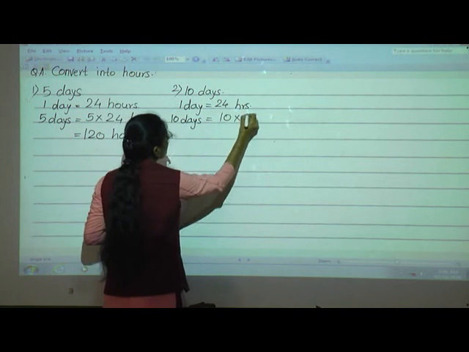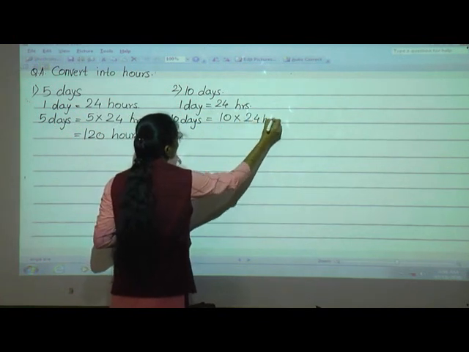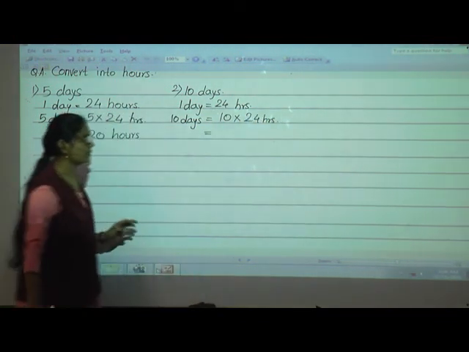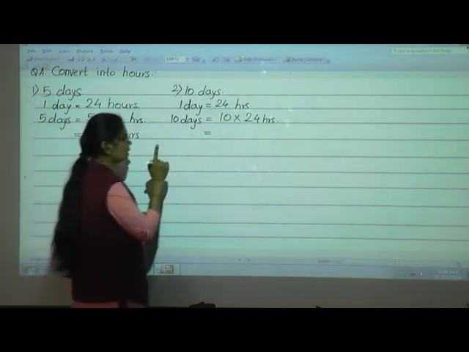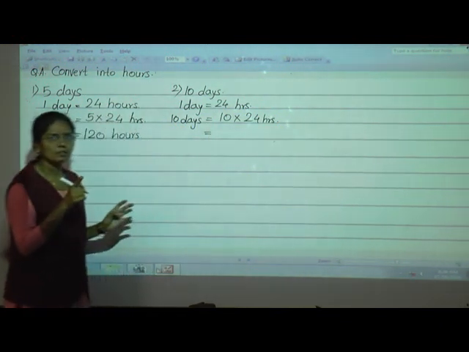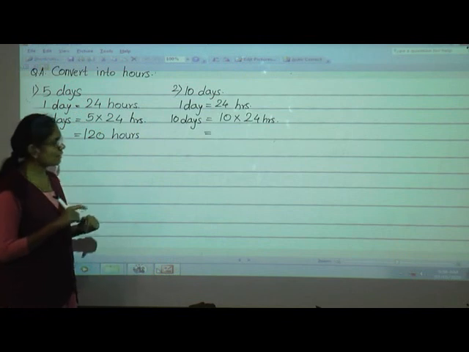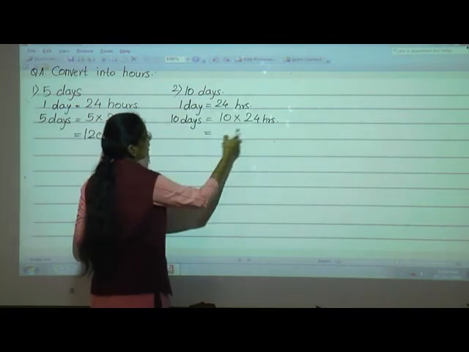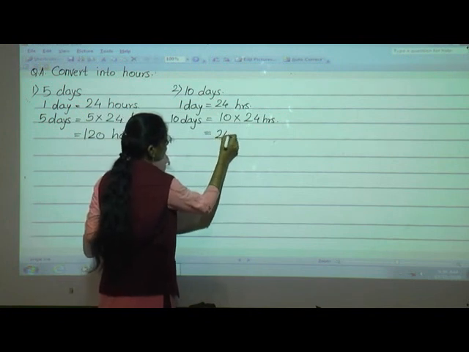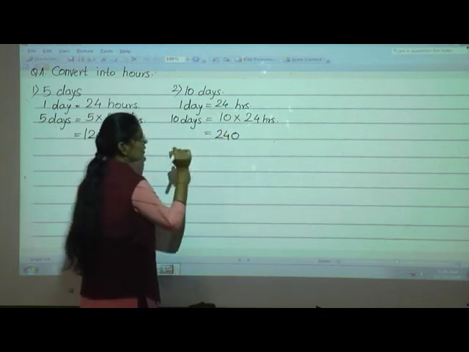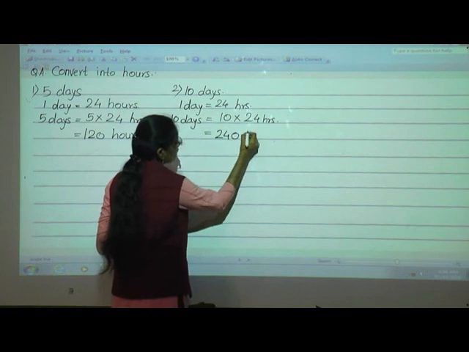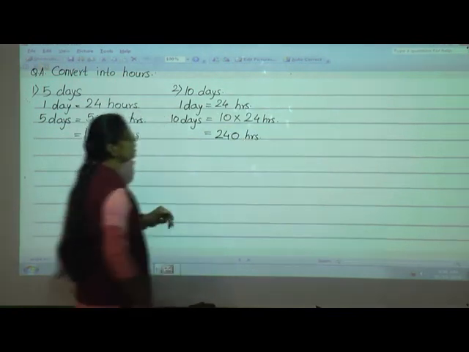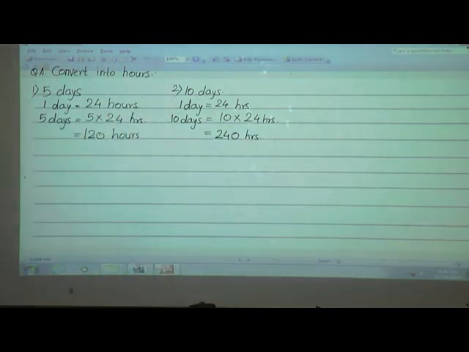10 into 24. Very easy. In the multiplication lesson you have learned how to multiply by 10, 100, 1000. 24 into 1 is 24, and you just have to put one 0. So 10 into 24 is 240 hours. So 10 days is equal to 240 hours. Understood? Okay.